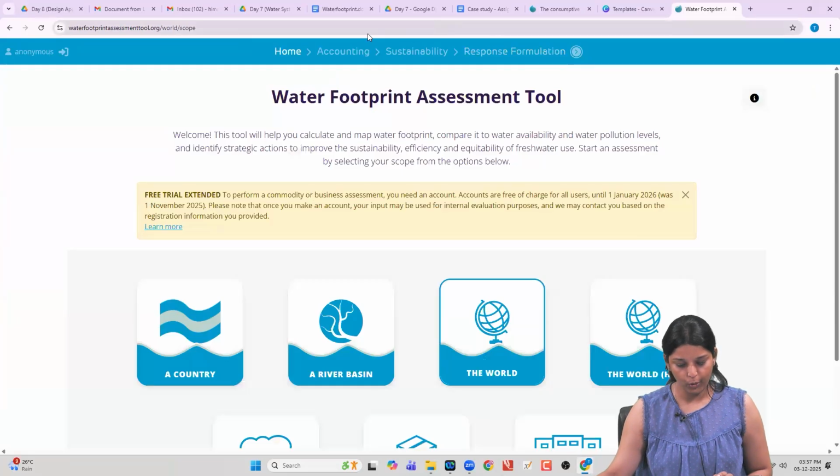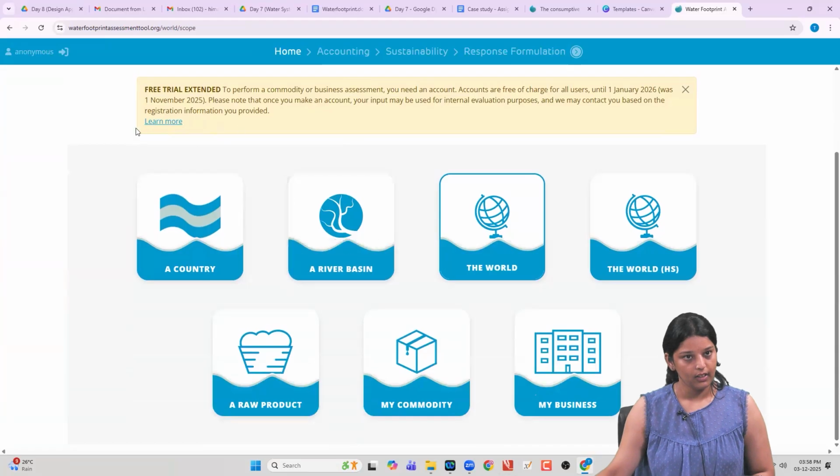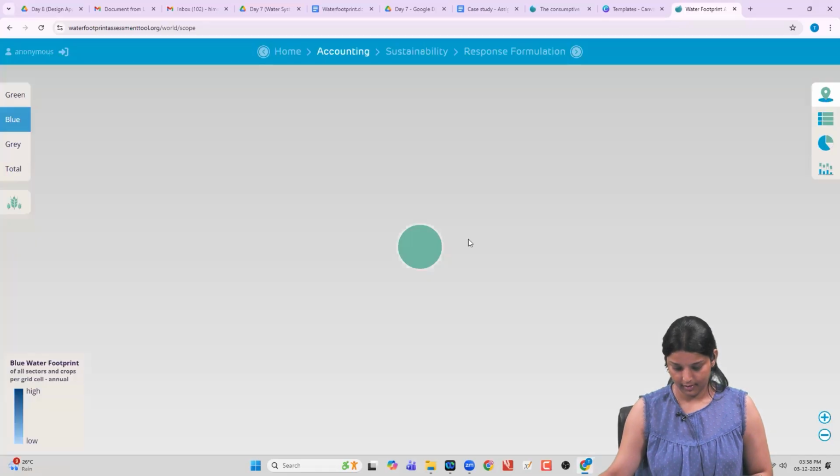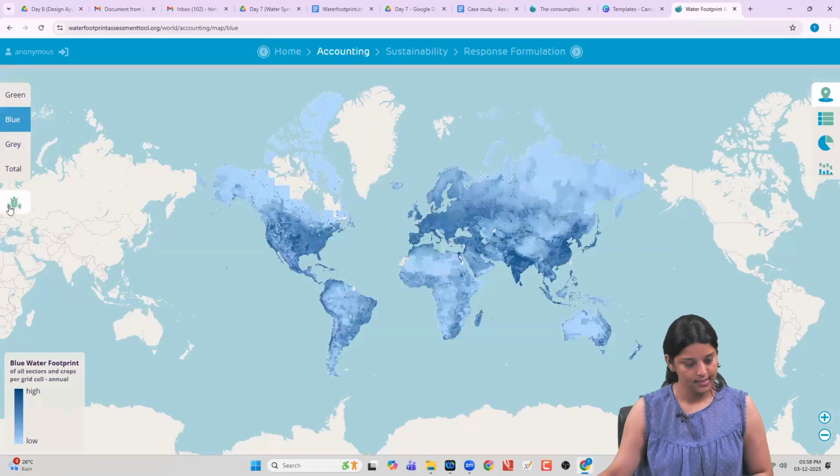You have to go to waterfootprint.org, and then in the resources section, you have to head to the water footprint assessment tool. The link that I have put in the sheet will directly take you to the tool. But if you want to explore the website, this is the way. So this is the outlet. This is how the water footprint tool works.